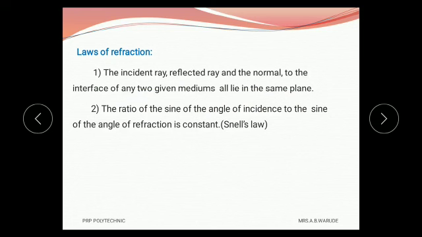Only the difference is that there is a reflected ray there and here there is a refracted ray. Second law states that the ratio of sine of angle of incidence to the sine of angle of refraction is constant, and this law is also called Snell's law. That means sin i upon sin r is equal to a constant.